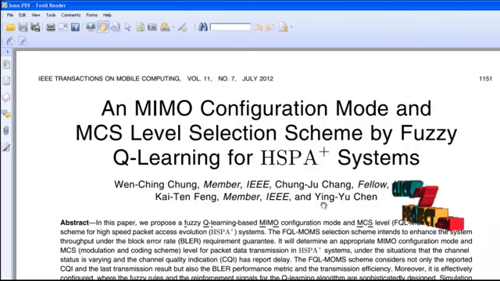Next one is MIMO. MIMO is a multi-input, multi-output technology, and is the use of multiple antennas at both the transmitter and the receiver to improve the communication performance.